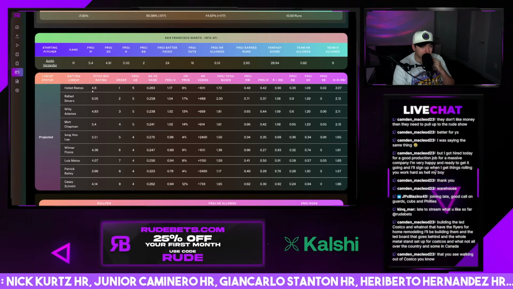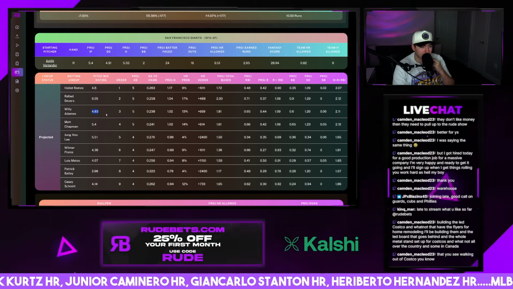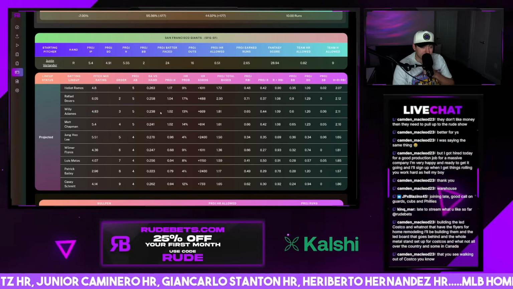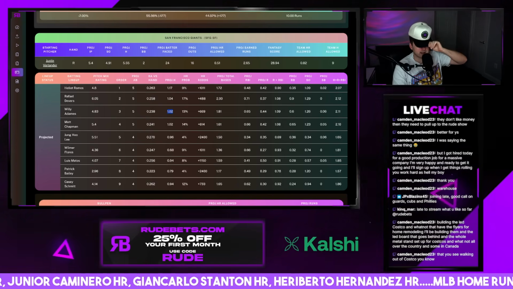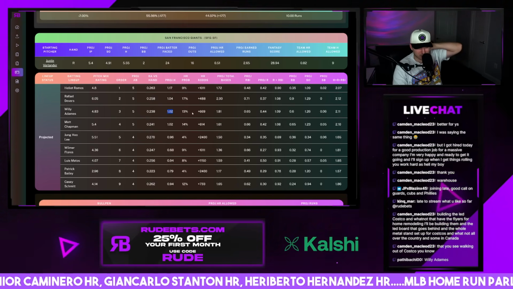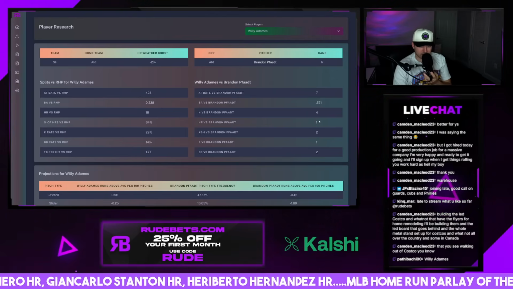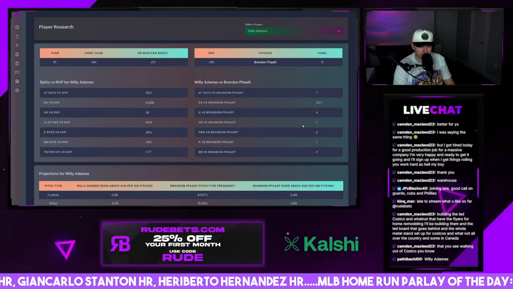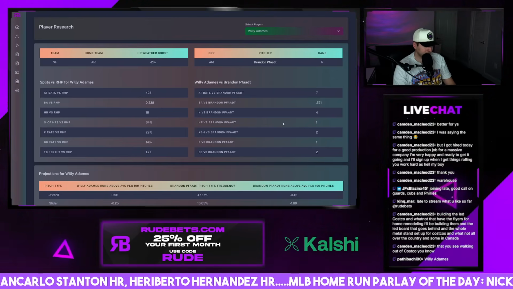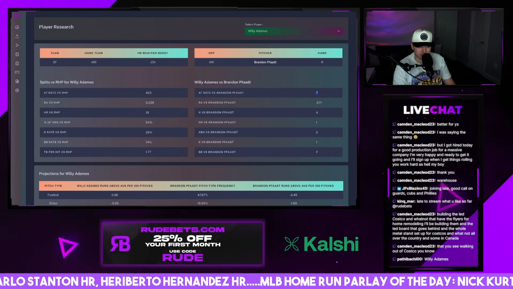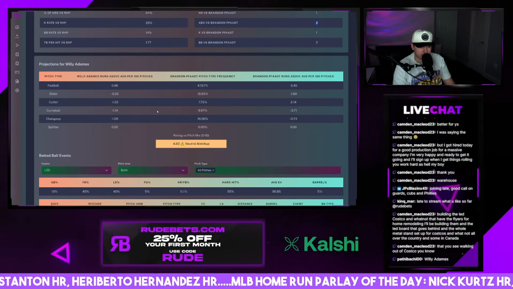Hits, runs, and RBIs wise, a little low for Elliot Ramos. Adames is decent today. I think he gets a hit. I don't really know about much else for Willie. This is good history, though. 4 for 7 with a homer, 2 extra base hits.